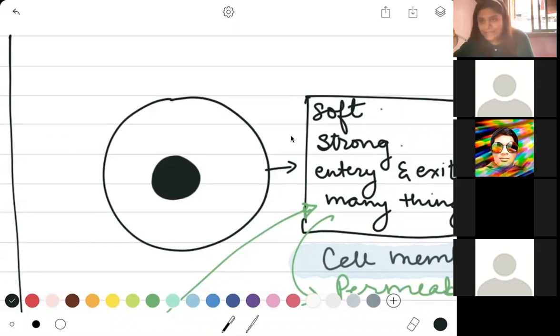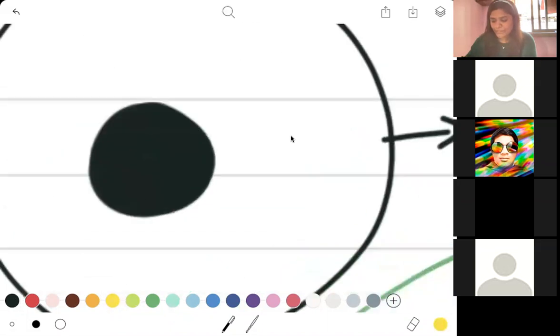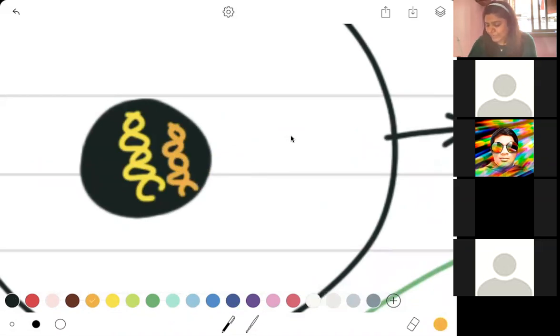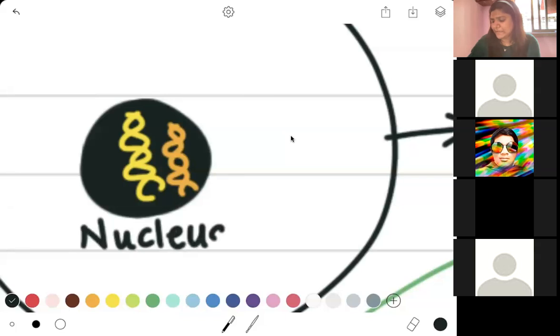Nucleus, present, center. Three words that you have to remember. Now, this nucleus is like a house for all of the genetic material of your cell. Genetic material is something that determines how your cell is going to look and what functions your cell is going to carry out. This particular structure is called nucleus.